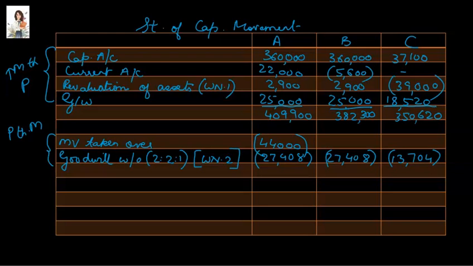We have completed the statement of capital movement. We can now do the totals. So it will be 409,900 minus 44,000 minus 27,408 for A, that is 338,492, and the same way we will solve for B and C. So that completes part B of our question.